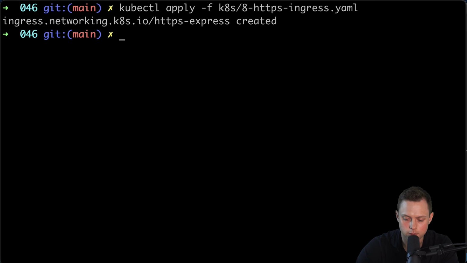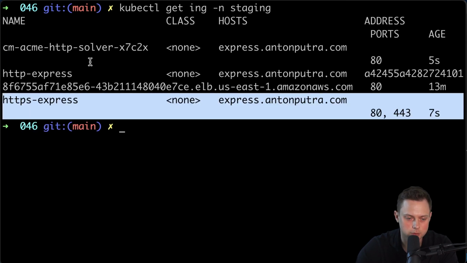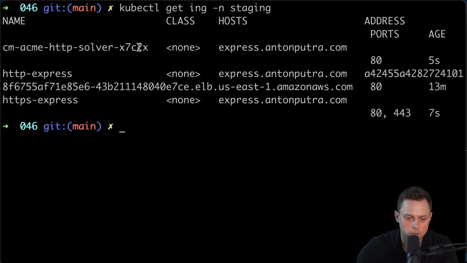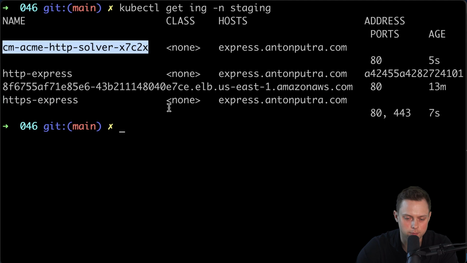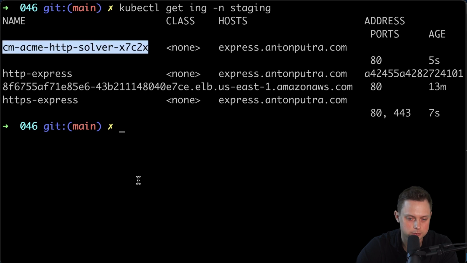Okay, it's created. Now let's take a look at the ingresses. And right, so we just created this ingress, and it also will create an additional ingress, which is called Acme HTTP solver, which is temporary. It also will create the temporary port to respond to the Letsencrypt. So it's a temporary ingress, which will disappear after Letsencrypt verifies your domain.